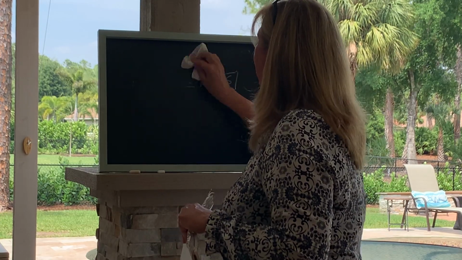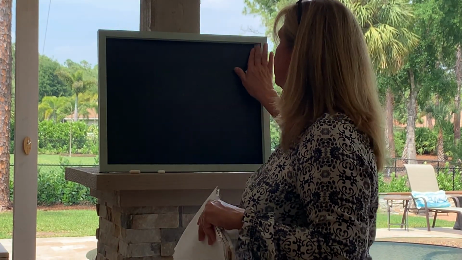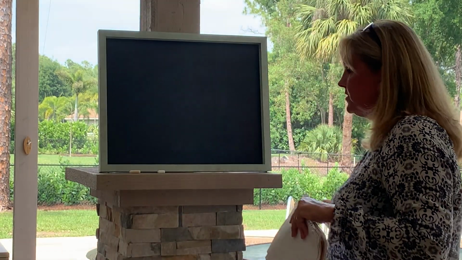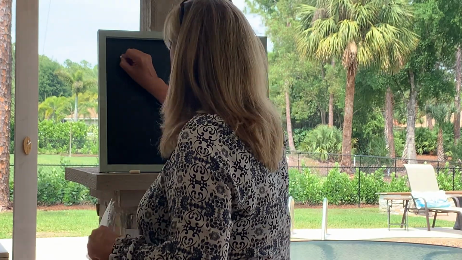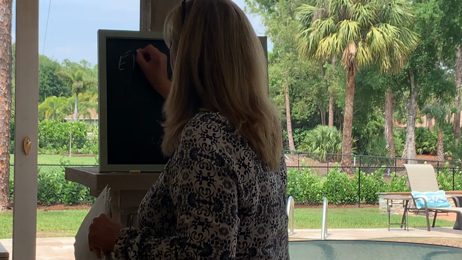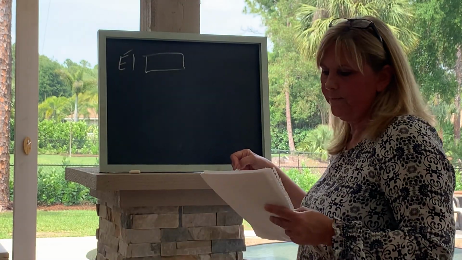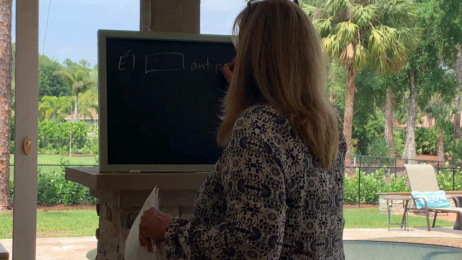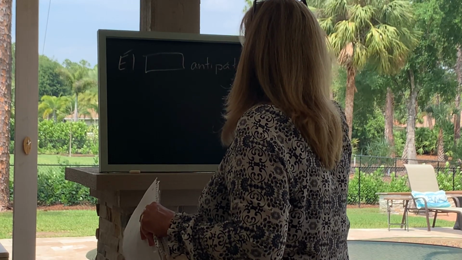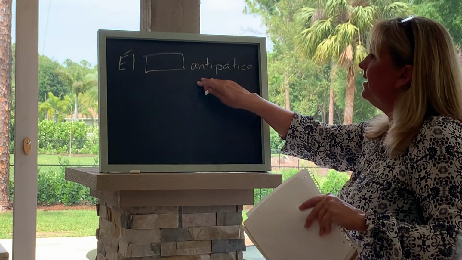Section K is very similar, but instead of having a box with the answer in it, you have to literally write the word. So it'll be like this: él, and then there'll be a box that you have to type in, and then the word is antipático. He blank what?